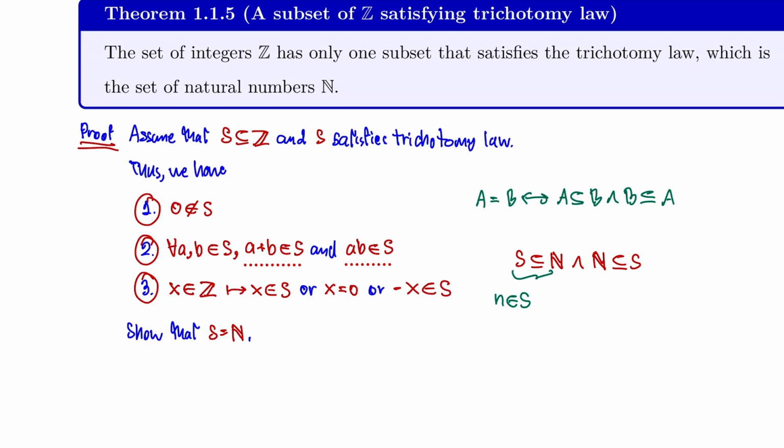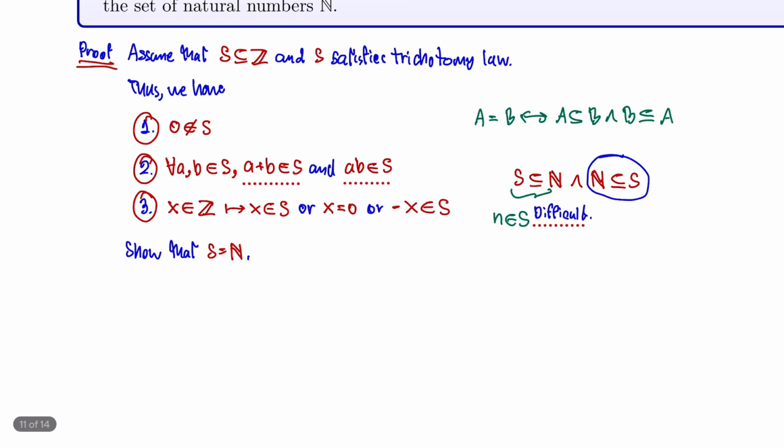So this way is quite difficult. I want to start from the other direction. I want to show that the set of natural numbers is a subset of S, so I want to start with this first.